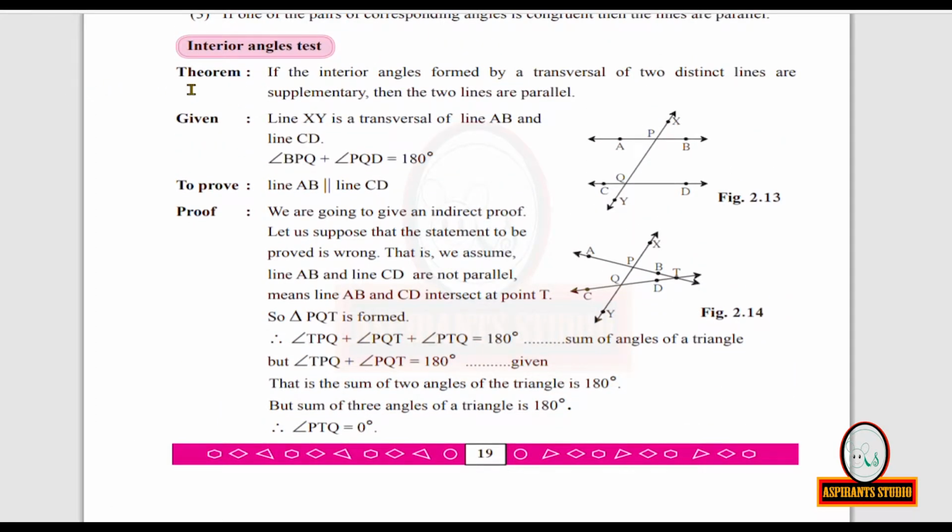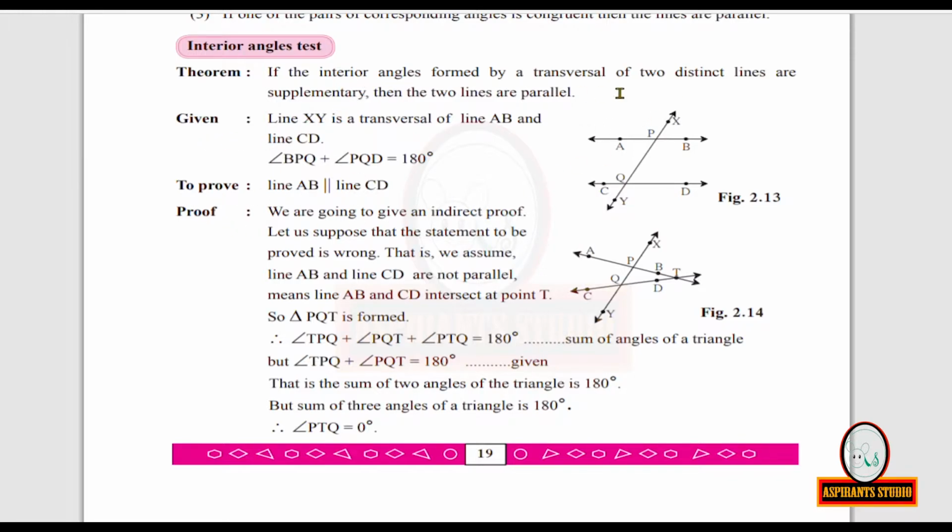First one is the interior angles test. If the interior angles formed by a transversal of two distinct lines are supplementary, then the two lines are parallel. We are going to prove this. So see the given statement. See the antecedent and the consequent. The given statement is the antecedent. You have to write the antecedent as the given statement and the consequent as what is to be proved.